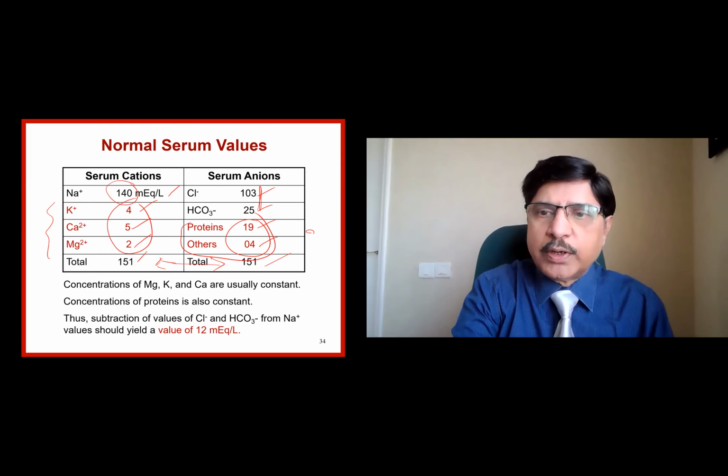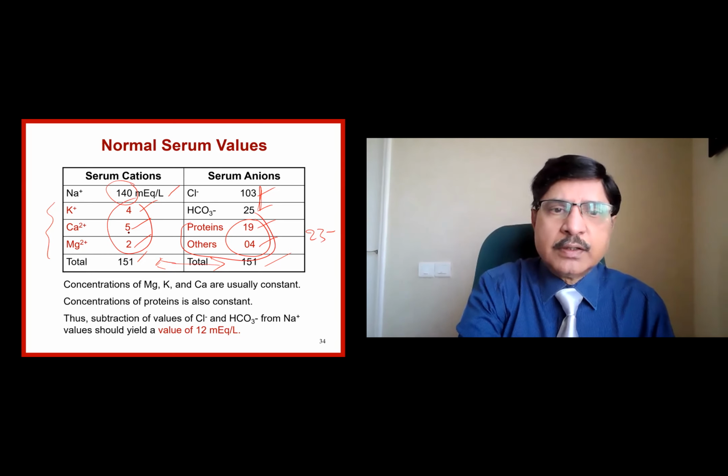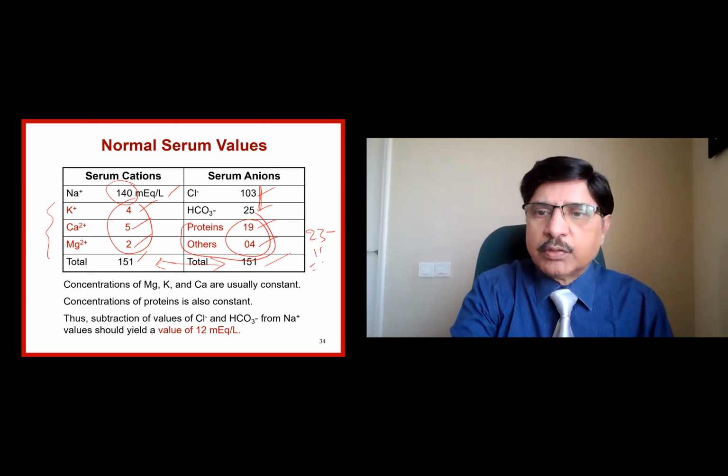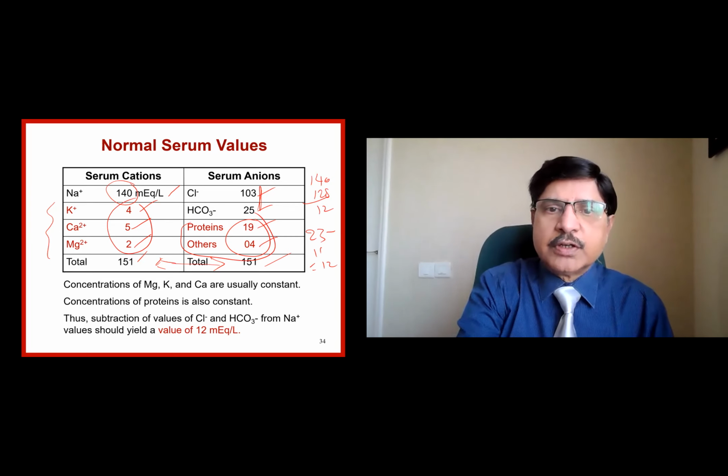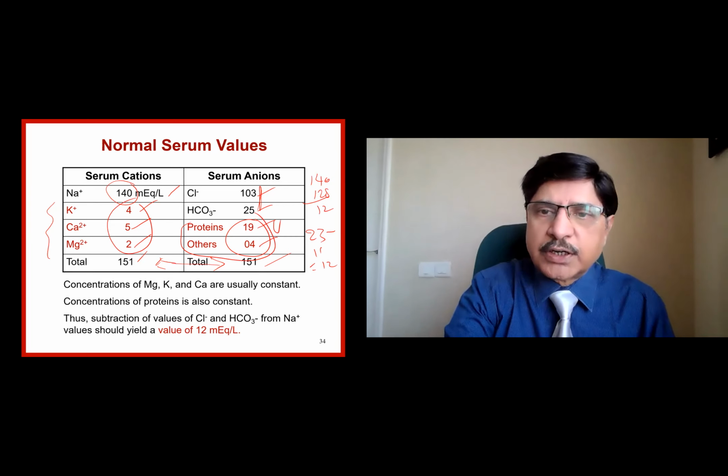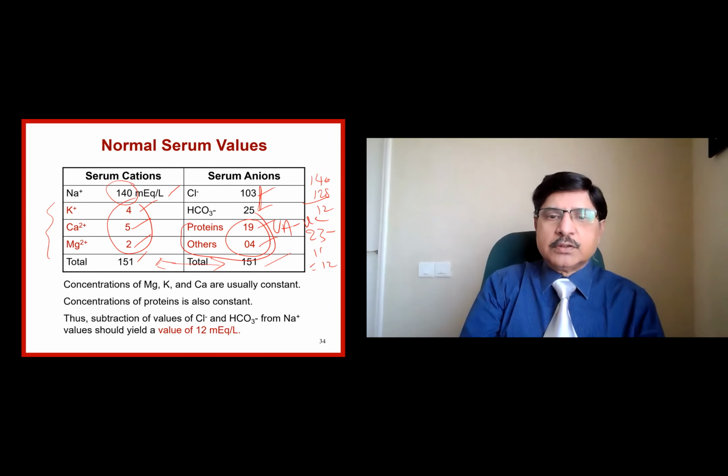This one is how much? 23 minus this is 11, which is equal to 12. Here what we have written, 140 minus 128 is equal to 12. It is nothing but the difference between the unmeasured anions minus unmeasured cations. So that exactly is the 12. Normally plus minus 2, that is 10 to 14, is the anion gap.